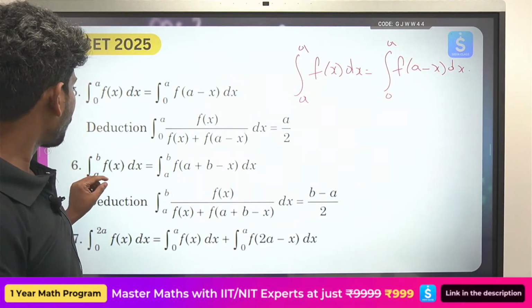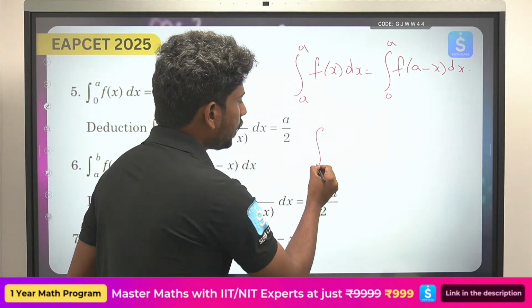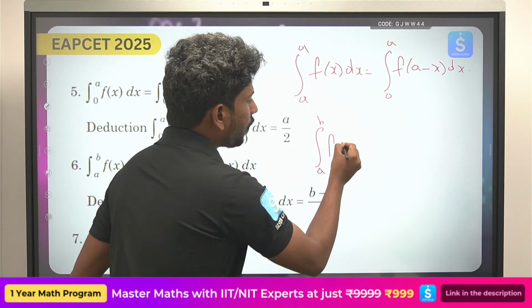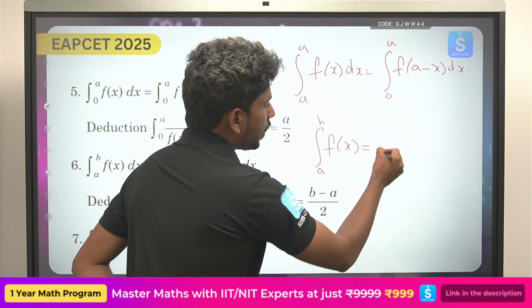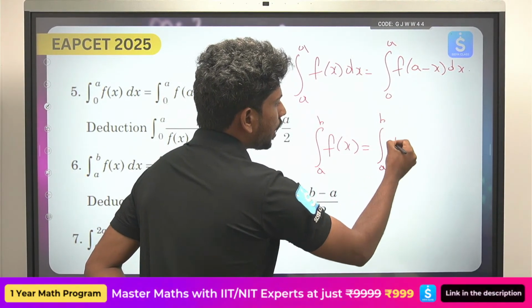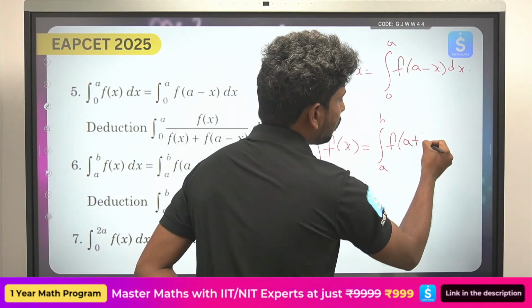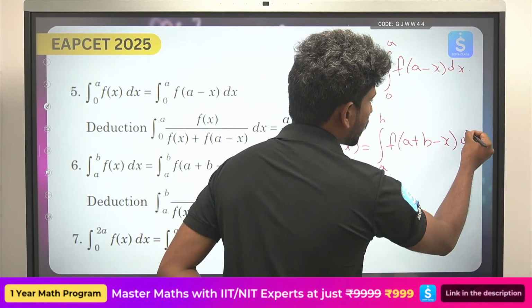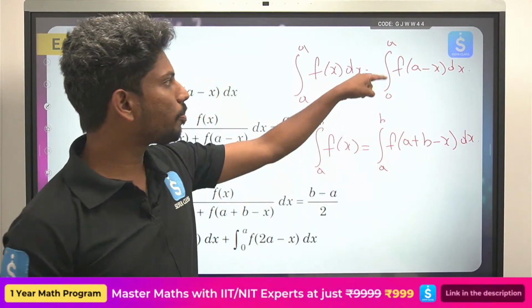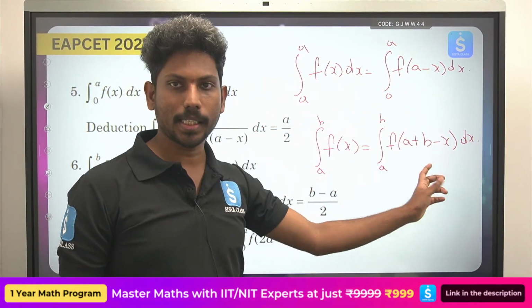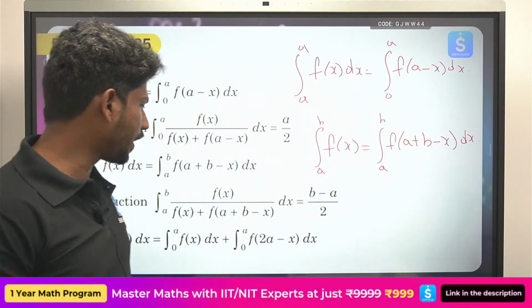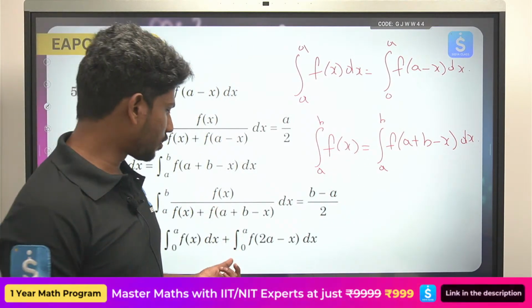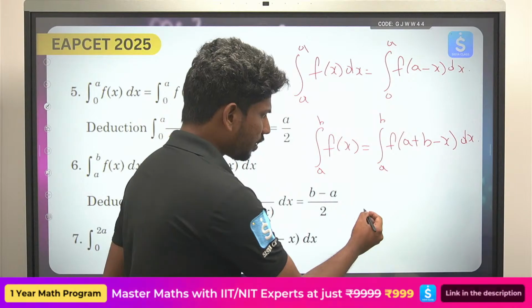Similarly, integral a to b f of x can be taken as integral a to b f of a plus b minus x dx. So 0 plus a minus x, or a plus b minus x, these two values are always the same. Okay, it doesn't matter.